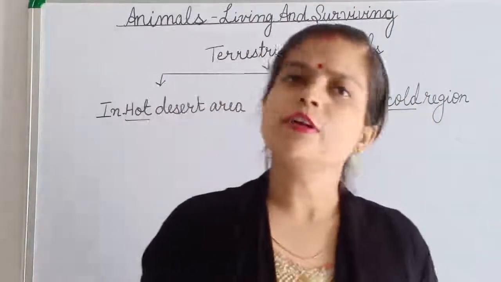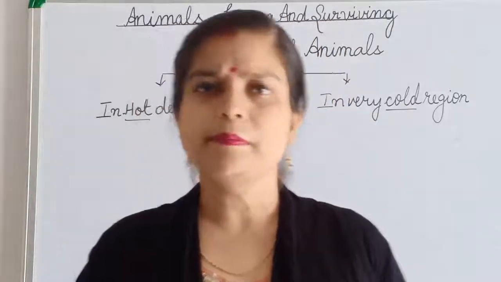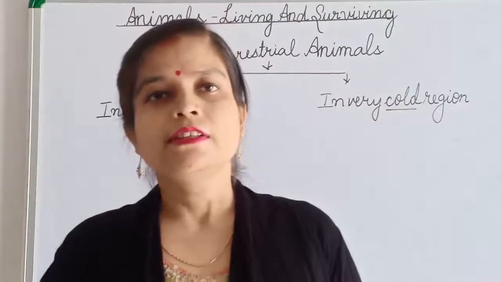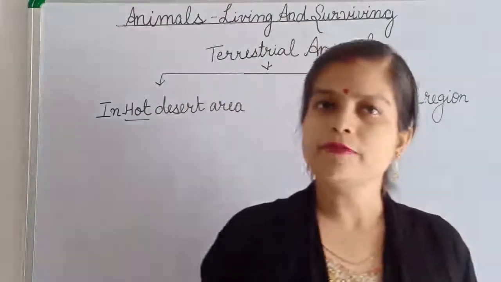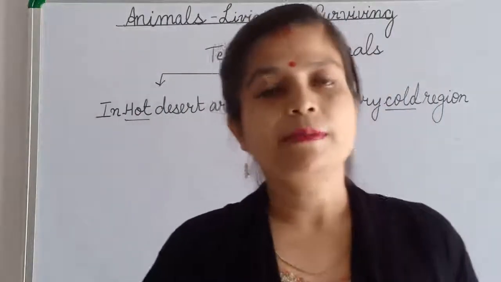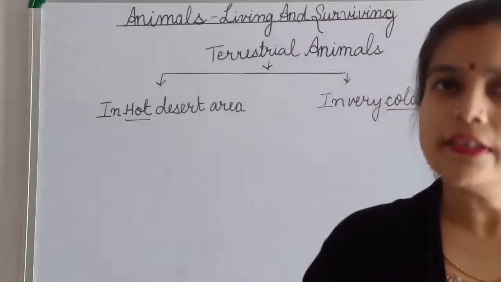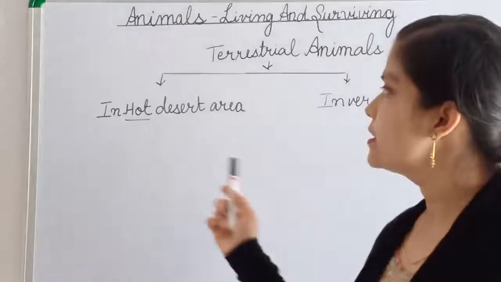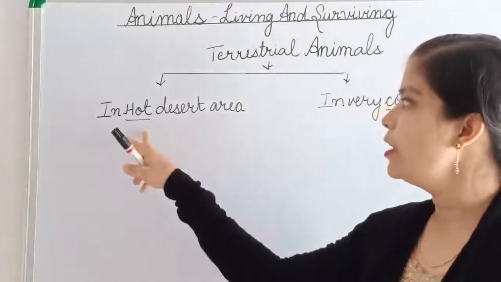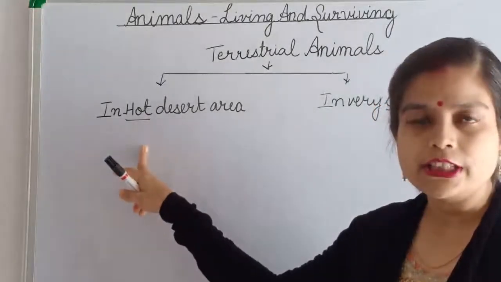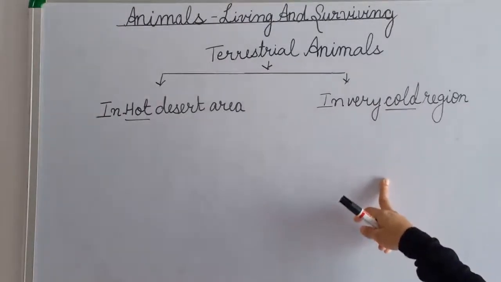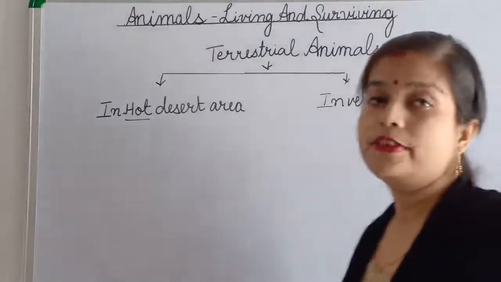animals which live on land are also living in different places, and the climatic conditions of different places are different. So they have some special features which enable them to survive in that particular region, in their habitat. So today we will discuss the animals who live in hot desert areas, what features they have, and the animals who live in cold regions, what features they have, to survive in that region.